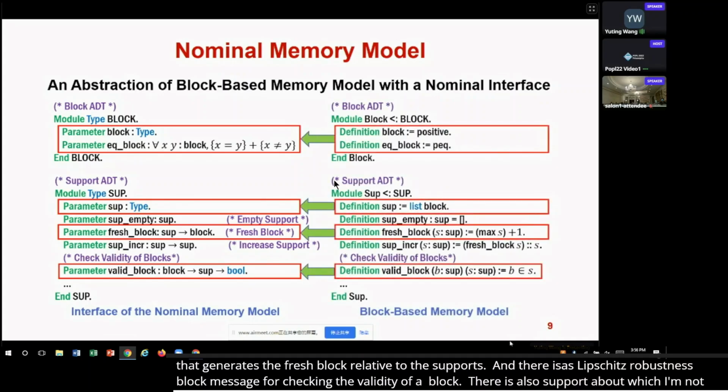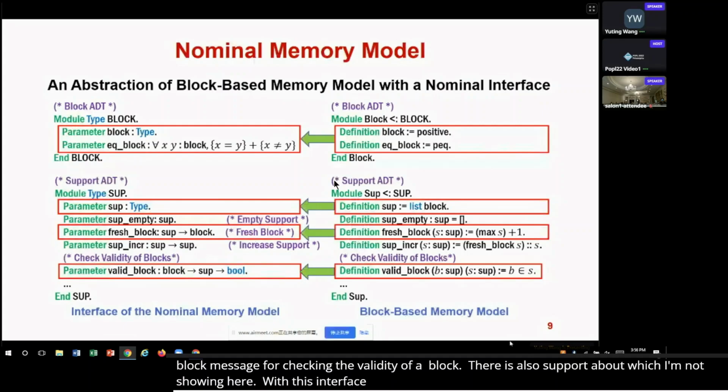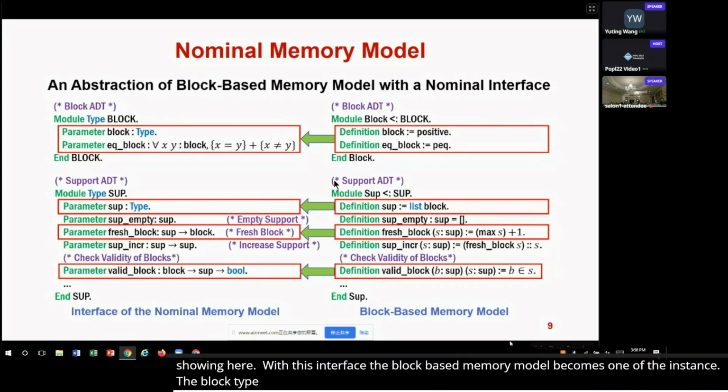With this interface, the block-based memory model simply becomes one of its instances. The block type is instantiated to positive numbers, and the support is just a list of valid blocks. And the fresh block method generates the next valid block, and the valid block simply checks the membership.